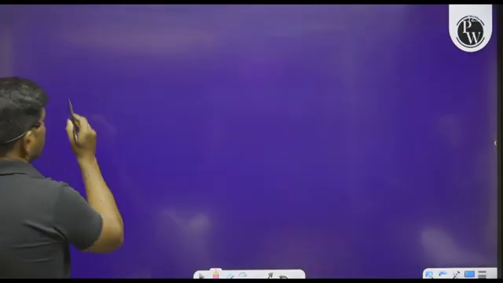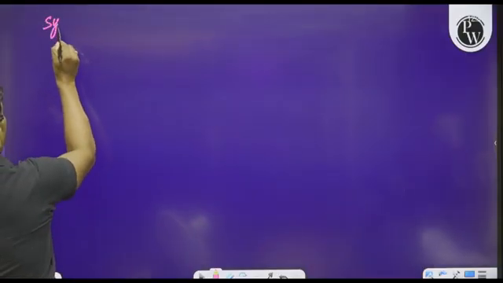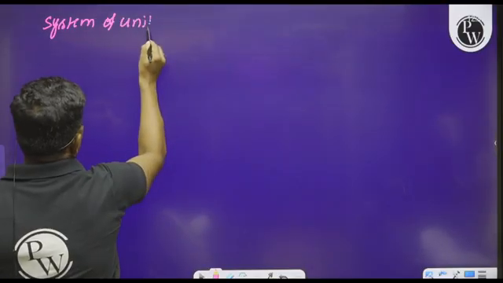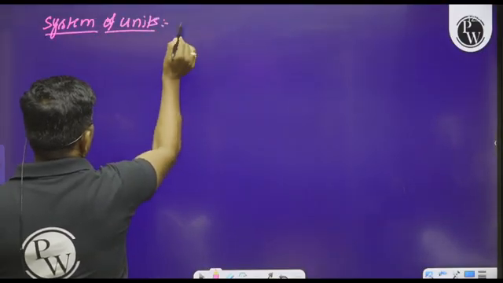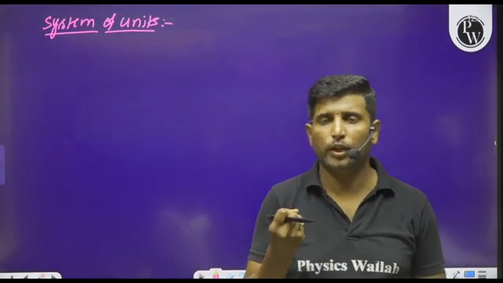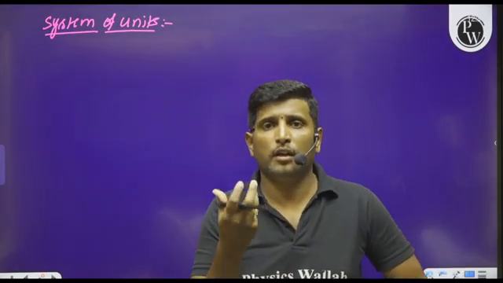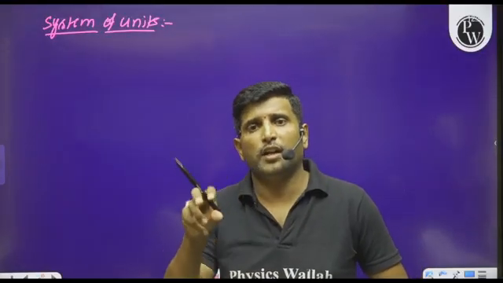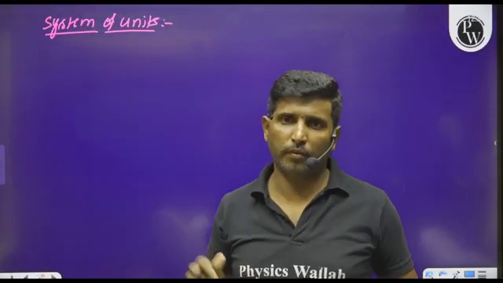So please understand what a system of units is. I said that whenever we group all the fundamental units, then that group is referred to as a system of units.